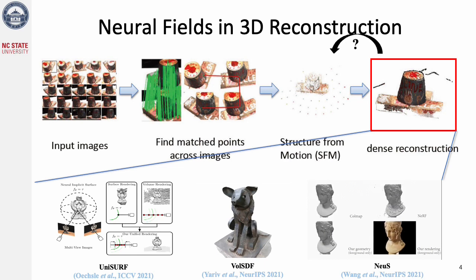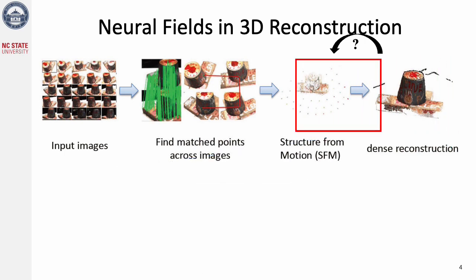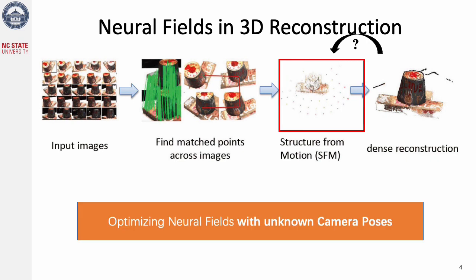Such a de facto scenario leads to a great opportunity to rethink the relationship between neural fields and structure from motion. On the one hand, it is of great importance to explore the problem of neural fields optimization without knowing camera poses. On the other hand, whether the perfect properties of neural fields can facilitate camera pose estimation is an open question to be answered.